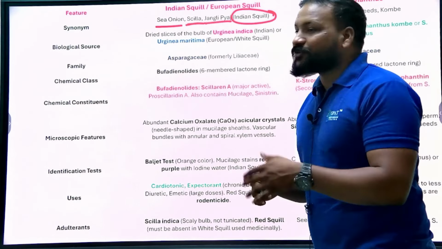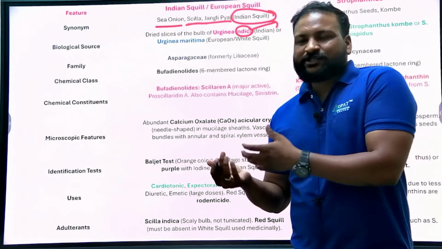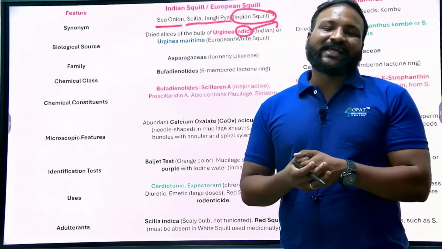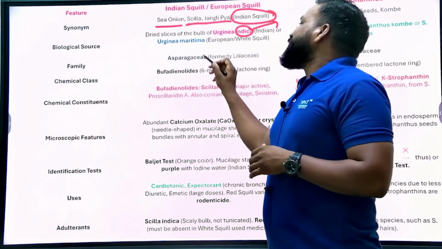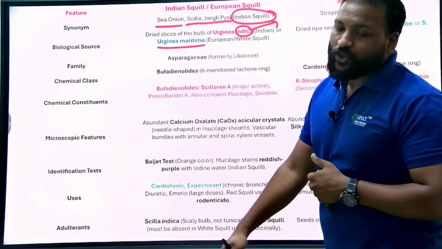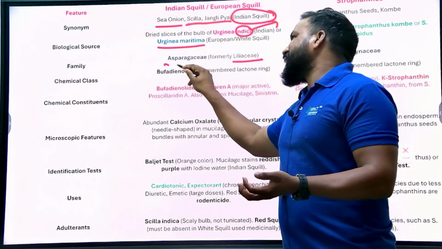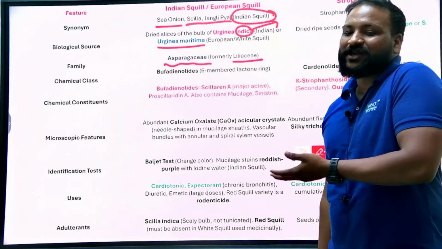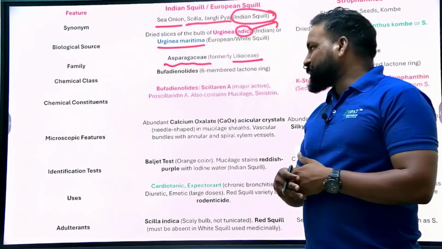It is the bulb, obtained from Urginea indica. They may ask you which of the following is the biological name of Indian squill: Urginea indica. Urginea maritima is the European or white squill. It belongs to the family Liliaceae, but now it is called Asparagaceae. Formerly it was known as the Liliaceae family, so you may see either Asparagaceae or Liliaceae.